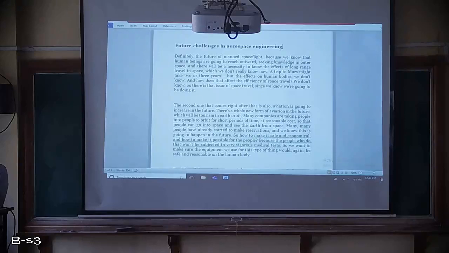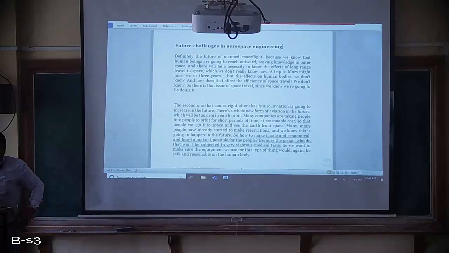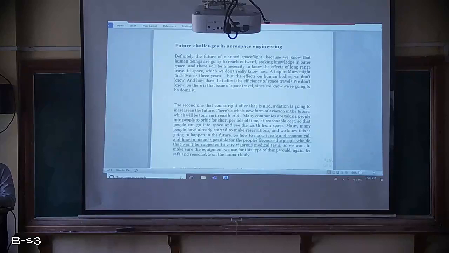And since the time is more, that is 2 to 3 years, it will affect the human body. We don't know how it will affect. They may die. So this is a future challenge.